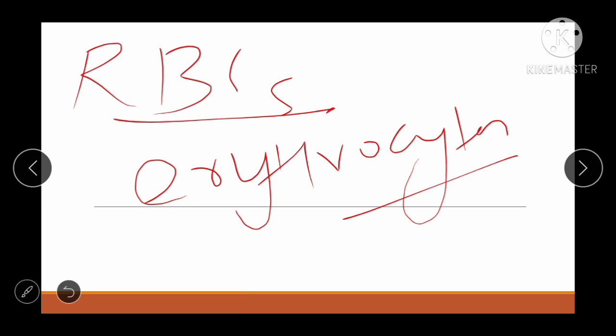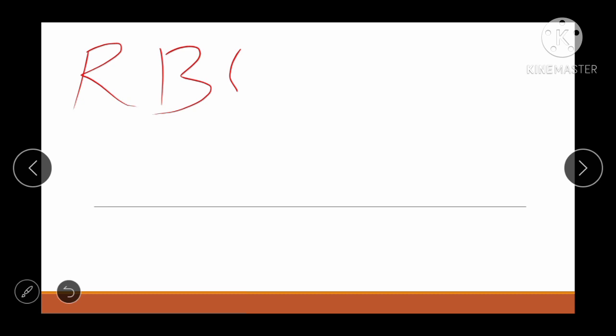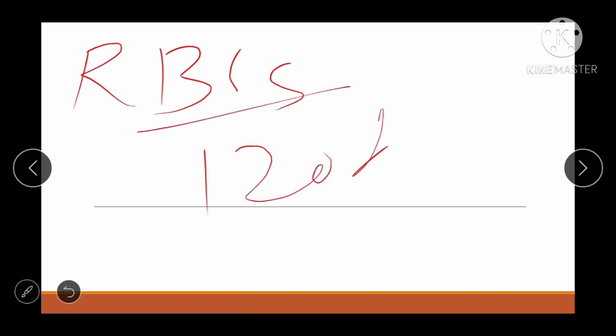ठीक है, except mammals के, उसमें न्यूक्लियस नहीं होता है, but all vertebrates के अंदर न्यूक्लियस होता है. All right, RBC of mammals are non-nucleated, except camel के अलावा और किसी में भी न्यूक्लियस नहीं होता है. RBC of mammals lose nucleus. Why? Because it has degenerated during development. जब development होता है उस टाइम पे ही degenerate हो गया होता है. All right, so other points, lifespan of RBC is 120 days. Okay, life of RBC is 120 days.